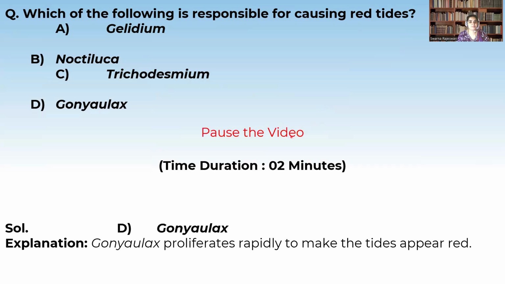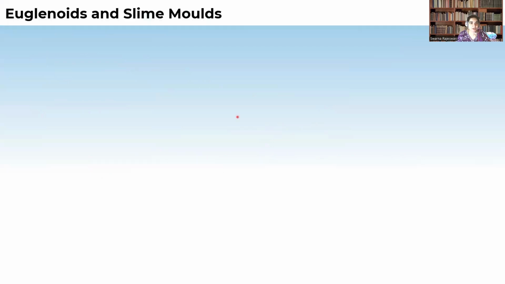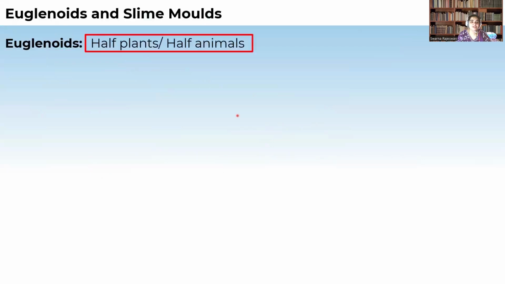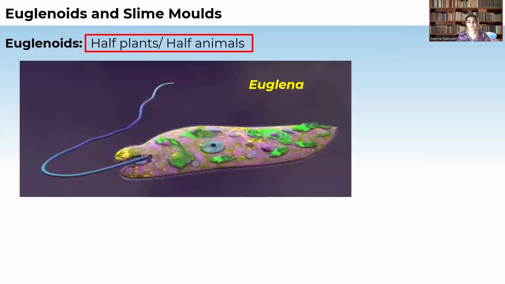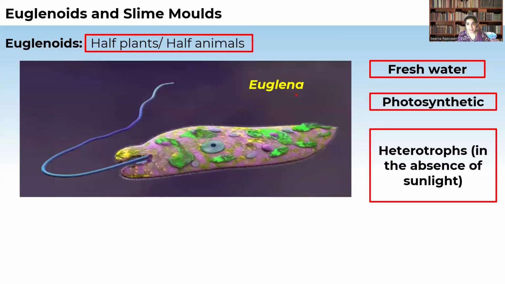Okay. Now let us discuss the other type of organisms, which are called euglenoids and slime molds. These show the characters of both plants as well as animals. An example of this is Euglena. Euglena lives in fresh water and is photosynthetic because of the presence of the pigment chlorophyll.